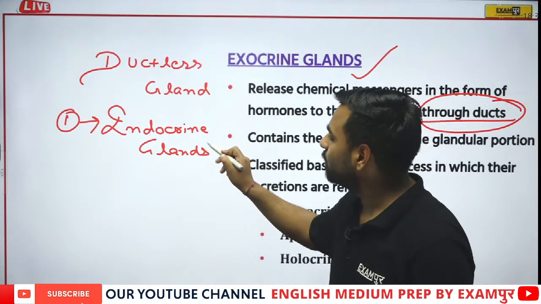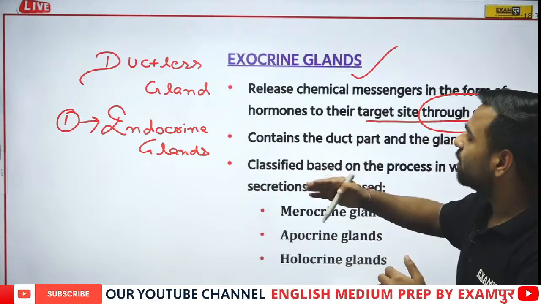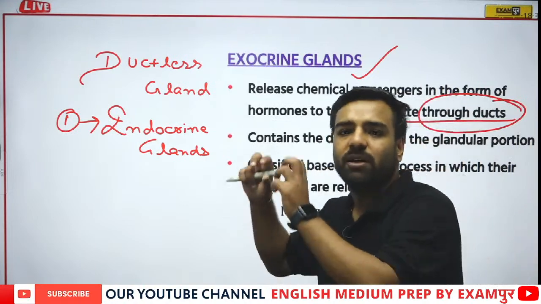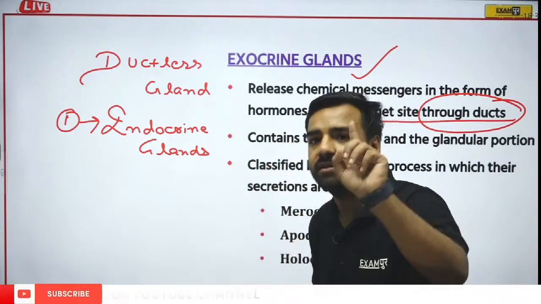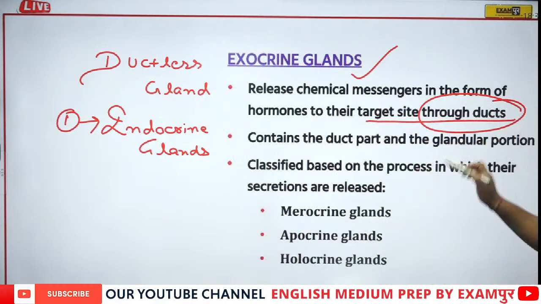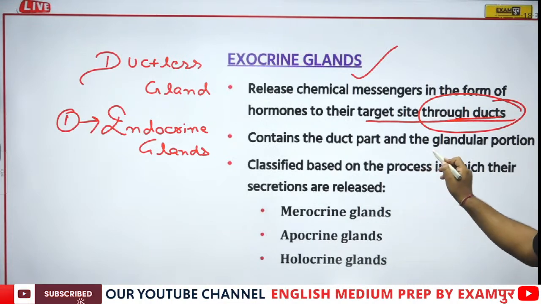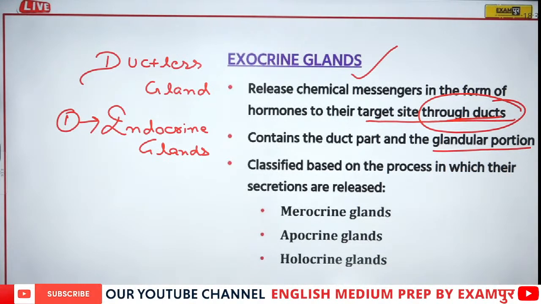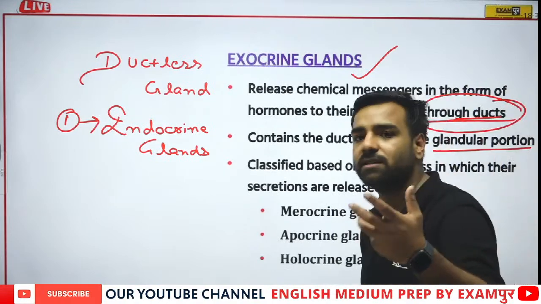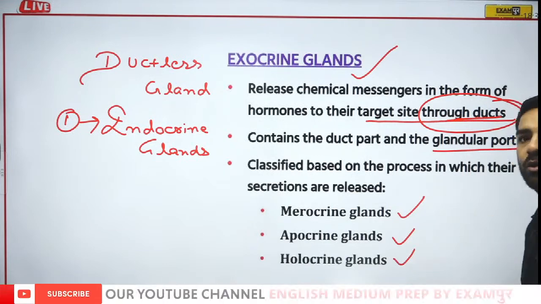So yes, endocrine glands are the ductless glands because those particular important materials are directly put into the bloodstream without using any ducts. But these exocrine glands are actually using ducts. Then they contain the duct part and the glandular portion. So classified on the process in which secretions are released, they are classified into 3 parts. Which ones are they? Merocrine, apocrine and holocrine.